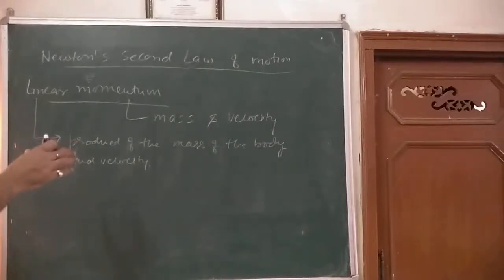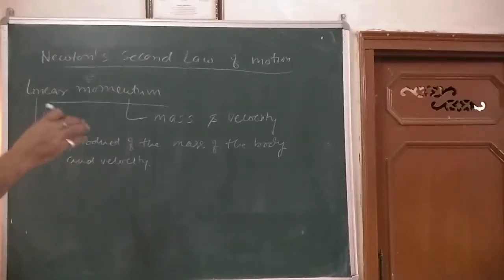So there must be some quantity of importance that combines the mass of a body and the velocity of the body. Newton gave us an idea of this in linear momentum. So linear momentum is a product of mass of the body and velocity.